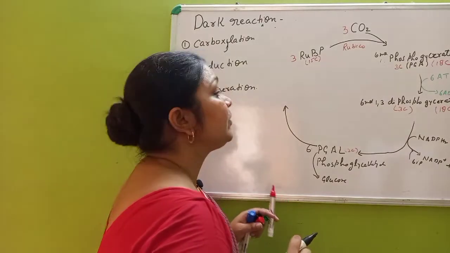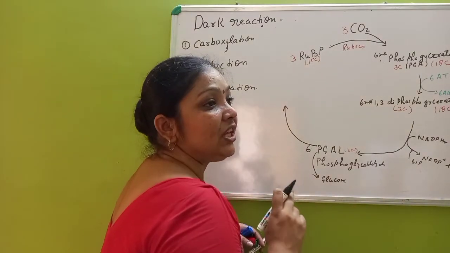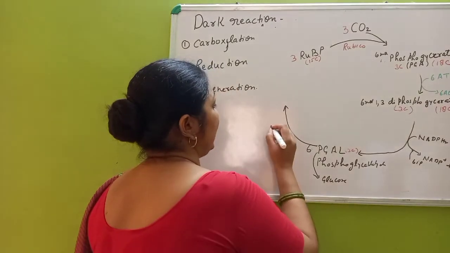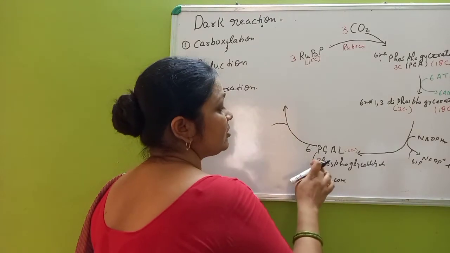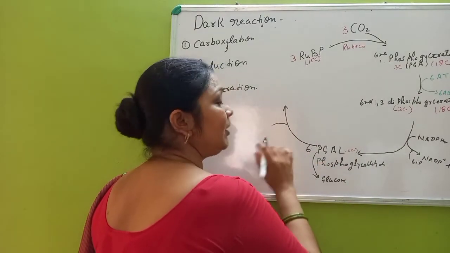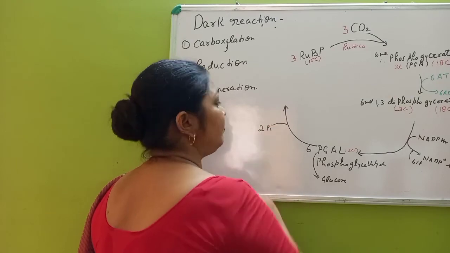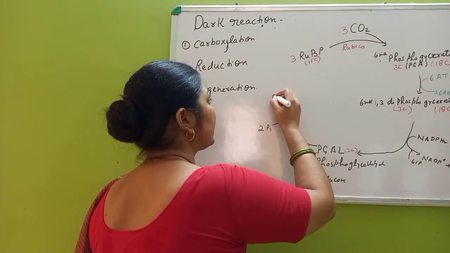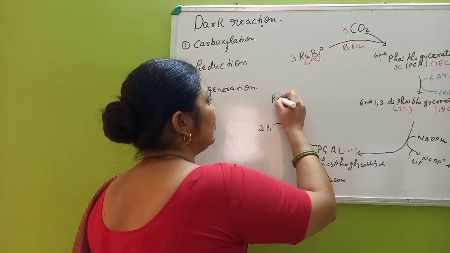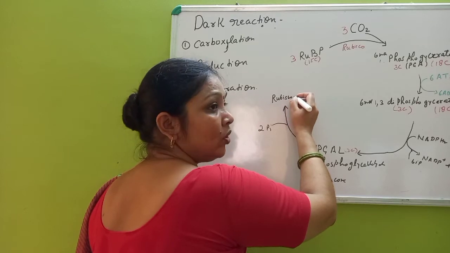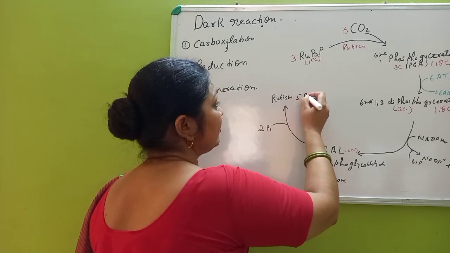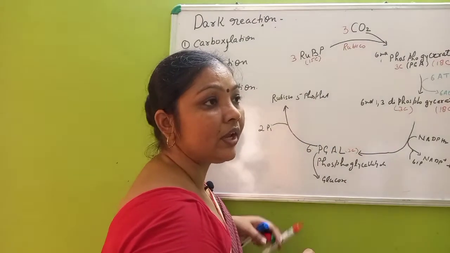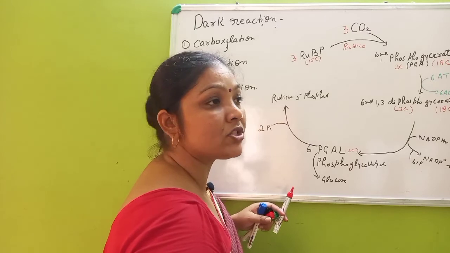So what happened? This PGAL now undergoes the process of phosphorylation, and this is phosphoglyceric acid. From here 2 IP will be reduced and it will be converted into ribulose 5-phosphate.